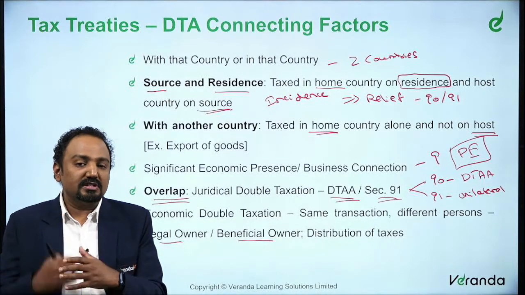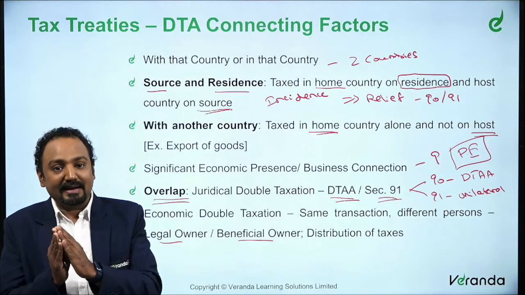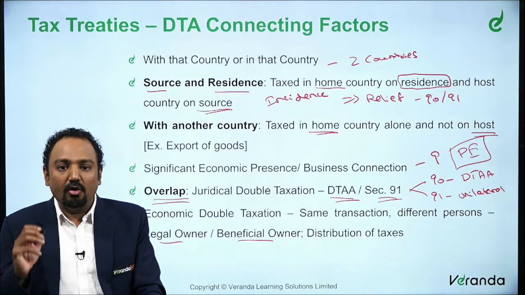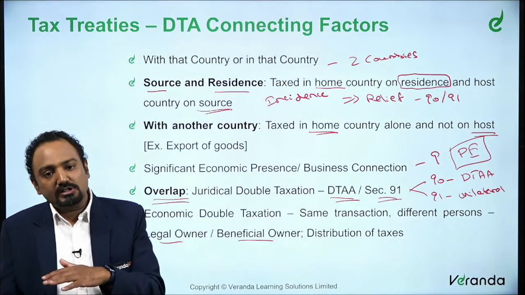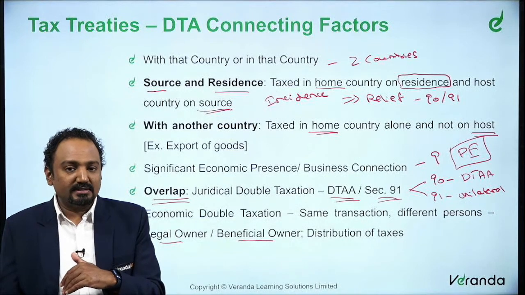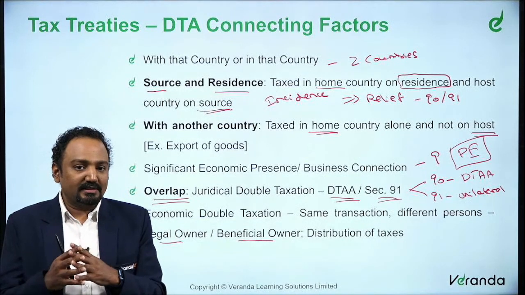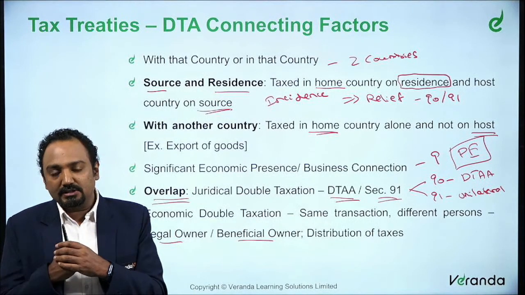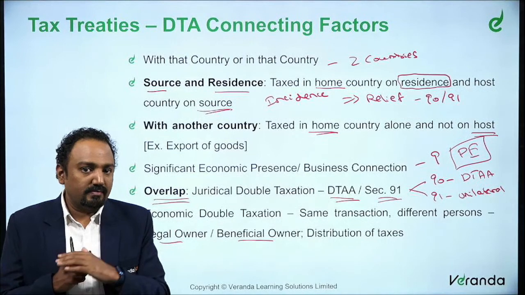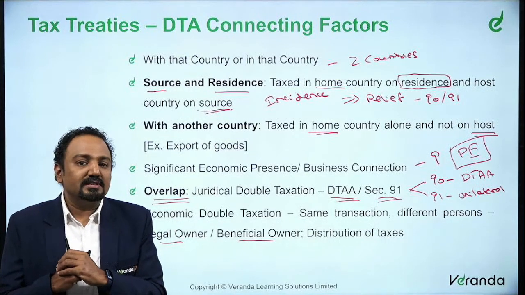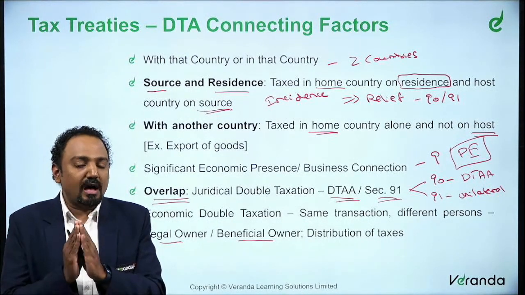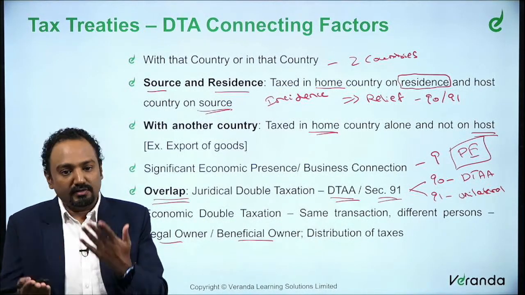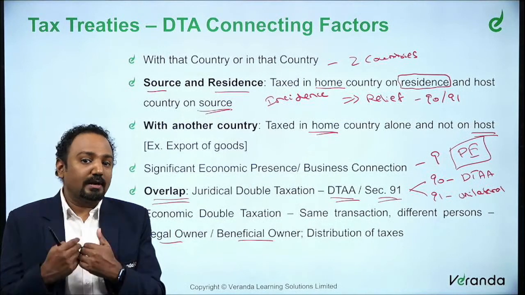So this is another reason why you need clear-cut international laws to control various factors. This economic double taxation is also one of the important factors. Another concept of economic double taxation is that when you are distributing the taxes, they must be equally distributed between the countries. Only then is it economically balanced. We saw that in transfer pricing also when we discussed the concept called arm's length price. We said one of the primary reasons for the arm's length principle is creating an economic balance. There is an imbalance because of shifting profits, and you are trying to bring in an economic balance.